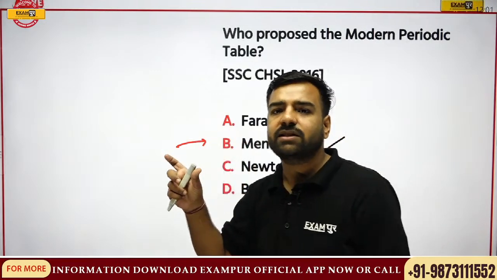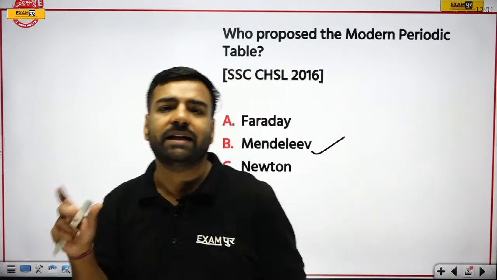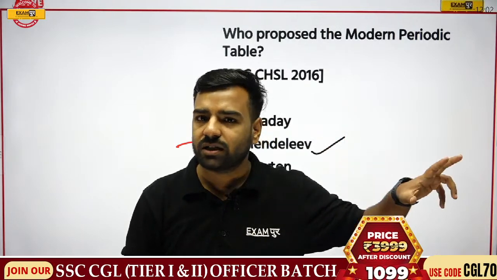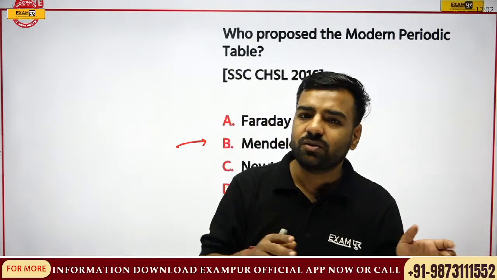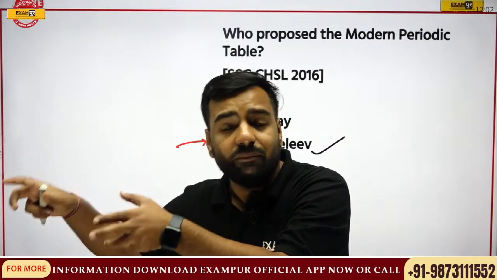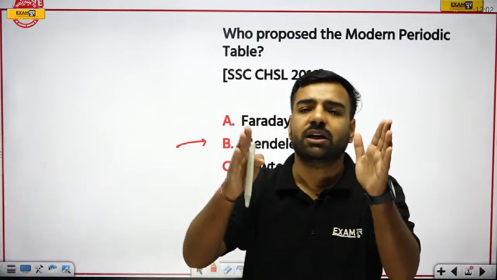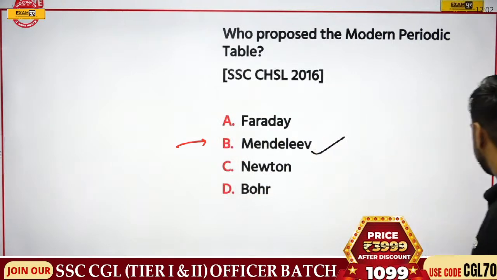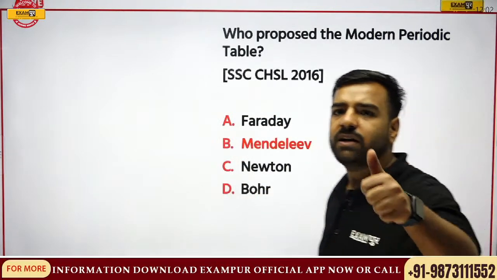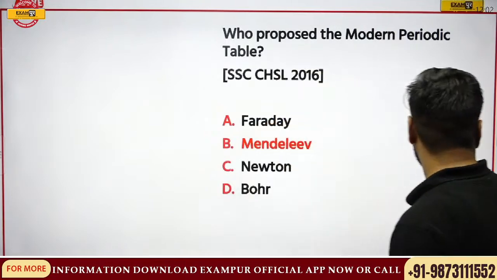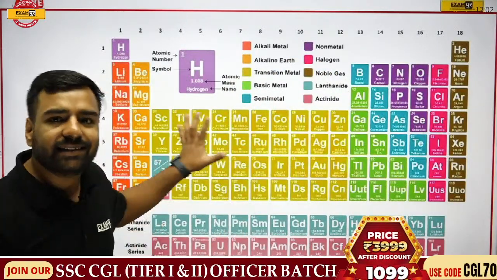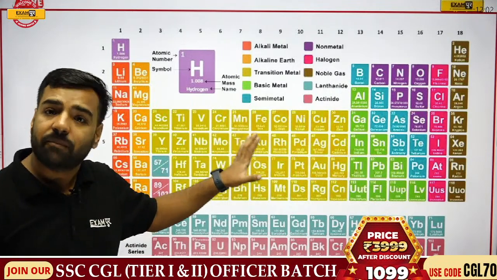So Moseley is the one who has actually given the present periodic table, but the idea, the starting, was actually done by Mendeleev. I guess this point is clear. Do not get confused with Mendeleev and Moseley. It's very important. Mendeleev gave this logic, but there were several issues which were resolved by Moseley, and Moseley has given the periodic table which presently exists. So which one is it? Let's have a look. Here Mendeleev is the correct answer. Awesome. Udbhav, Madhana, totally correct. Now what's that periodic table? It's this one. This exact periodic table is given by Moseley.